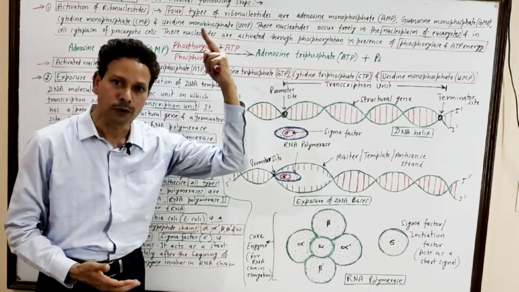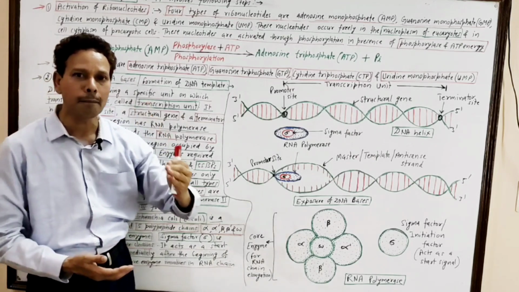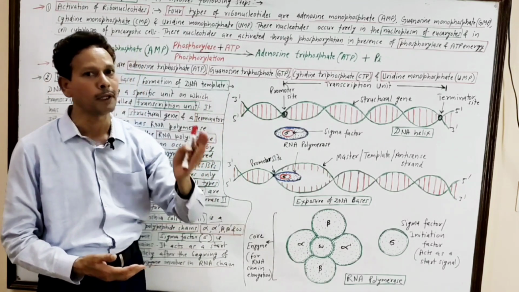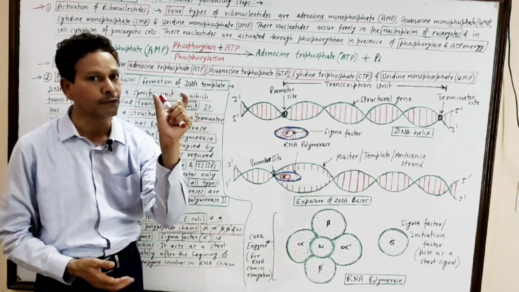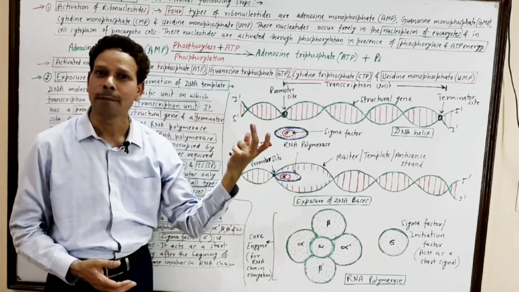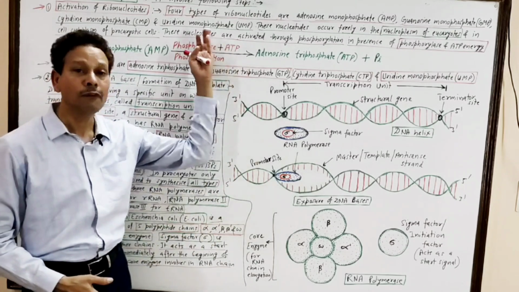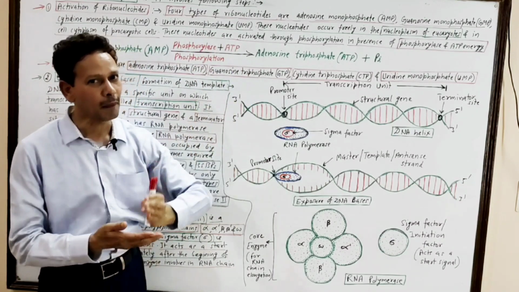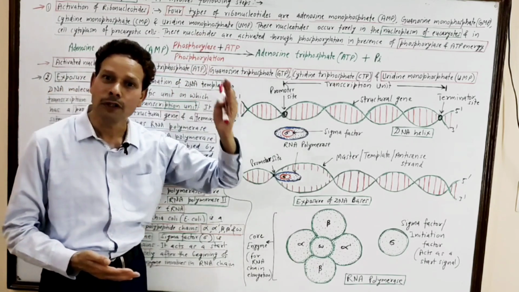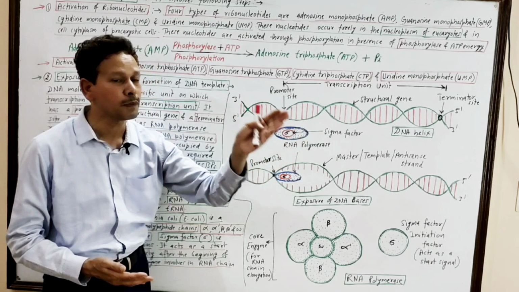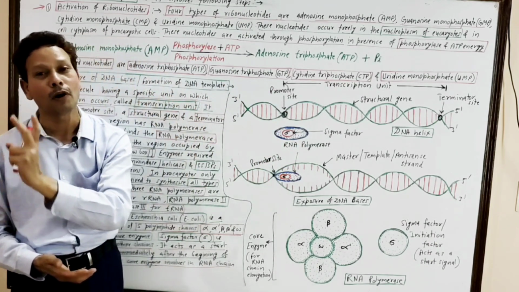Dear students, as we know, the RNA molecule has 4 types of nucleotides. These are AMP, adenosine monophosphate, GMP, that is guanosine monophosphate, CMP, that is cytidine monophosphate, and the 4th nucleotide is UMP, uridine monophosphate. As we know, in case of DNA, the 4 different nucleotides are AMP, GMP, CMP, and TMP. It means the 4th nucleotide is thymidine monophosphate, but in case of RNA, the 4th nucleotide is UMP, uridine monophosphate.